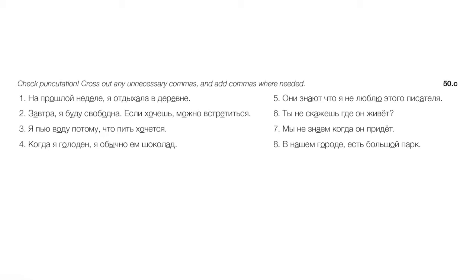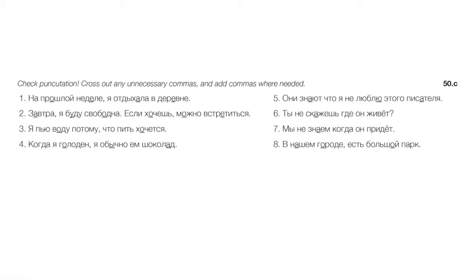Number 8. В нашем городе есть большой парк. Okay, again, an introductory prepositional phrase. Usually we would be taught to set that off with a comma in English. We don't need it here in Russian. So get rid of the comma. В нашем городе есть большой парк.